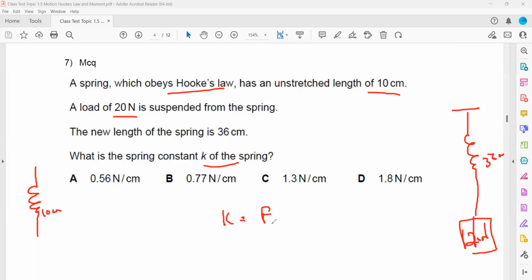The K is force divided by extension. So force is 20, but how much extension is there? Originally it was 10 and now it is 36. So it will be 36 minus 10, which is equal to 26. So 20 divided by 26 is equal to 0.77 Newton per centimeter.